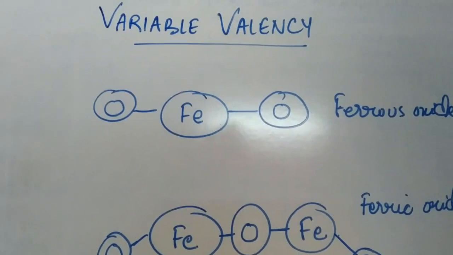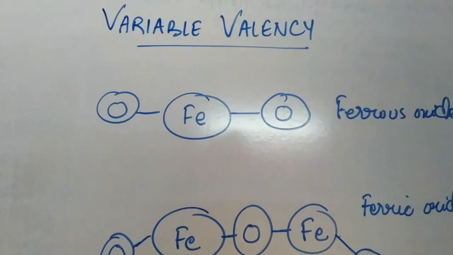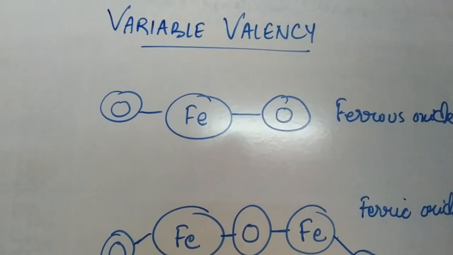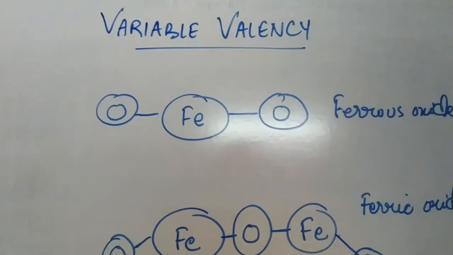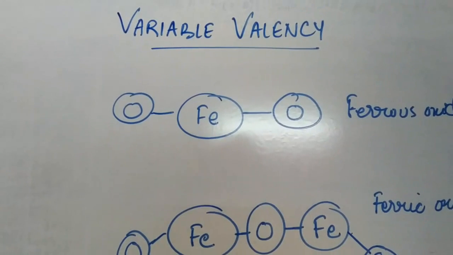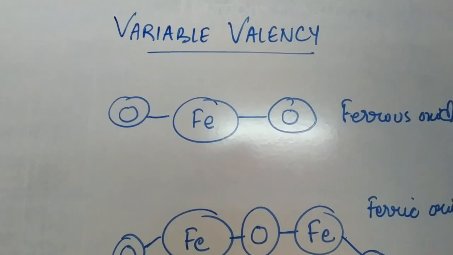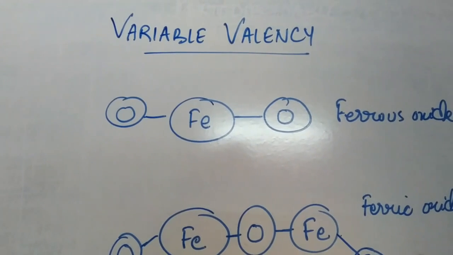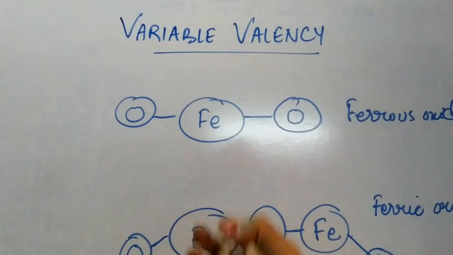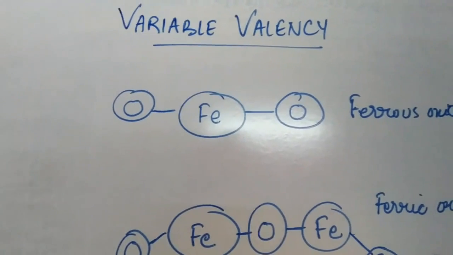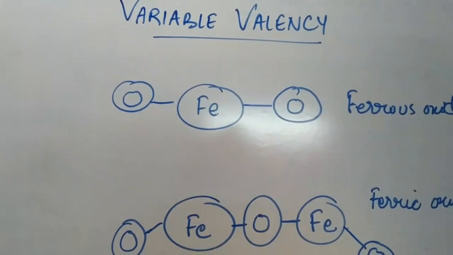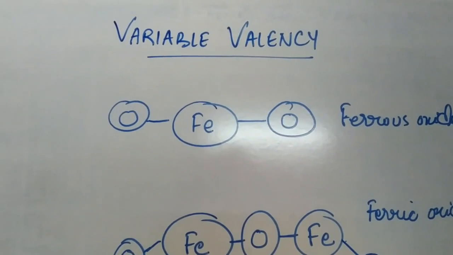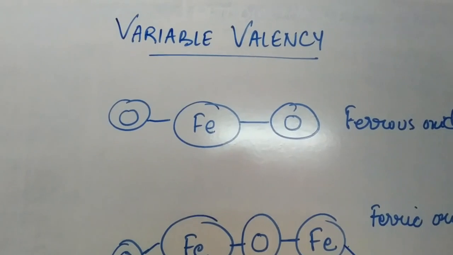oxygen. That means it has a valency of 2. We know oxygen has a valency of 2, since it is in group 6 and has the ability to gain electrons. So the iron here will be able to combine with 2 atoms, therefore the valency of iron here will be 2.